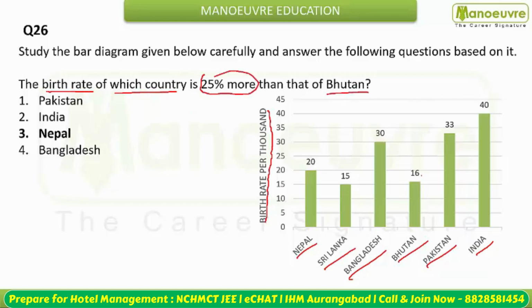So Bhutan का birth rate कितना है? That is 16. 16 का 25% extra. This is going to be what? 25 is 1 by 4. So this will become from 4, this will be 5. So 4 से cancel करेंगे, this is going to be 4 into 5, that is 20. किस country का है? That is for the Nepal. So answer is going to be Nepal होगा आपका.